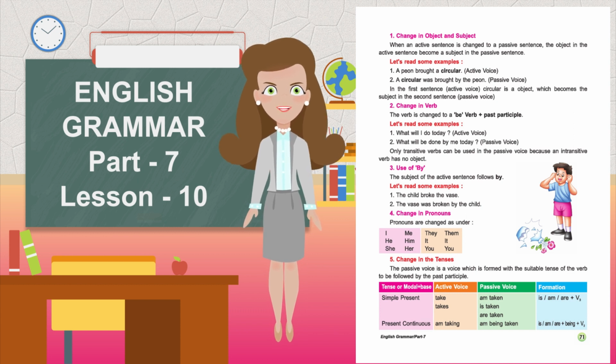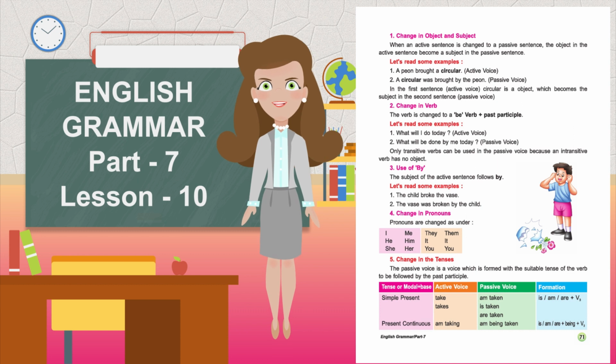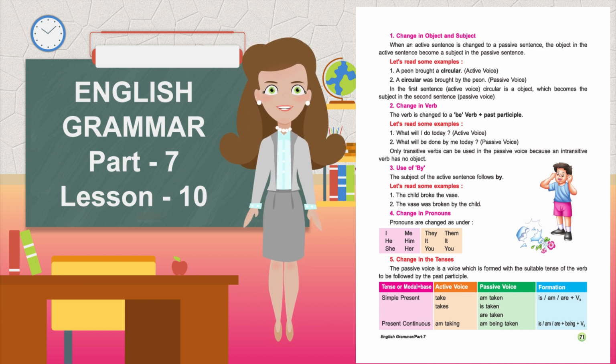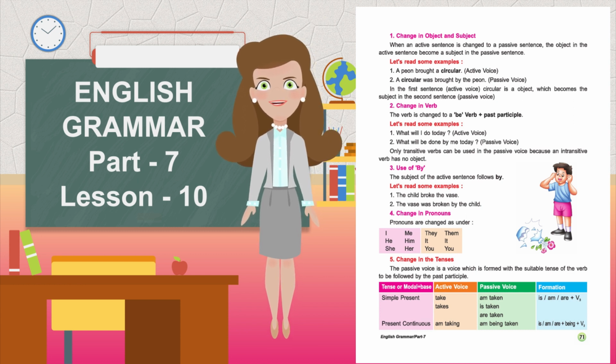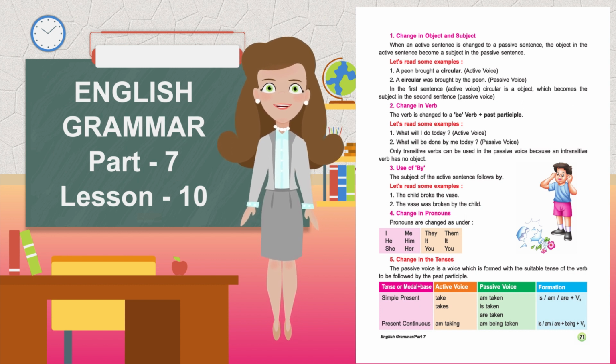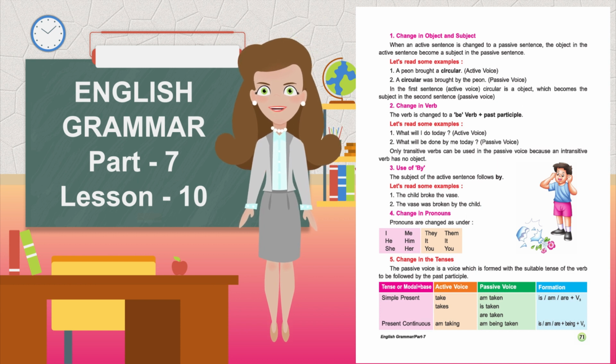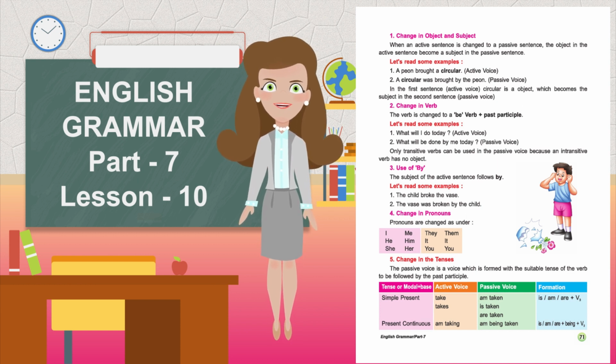Third, use of by. The subject of the active sentence follows by. Let's read some examples. The child broke the vase. The vase was broken by a child. Change in pronouns. Pronouns are changed as under: I, me; he, him; she, her; they, them; it; you.